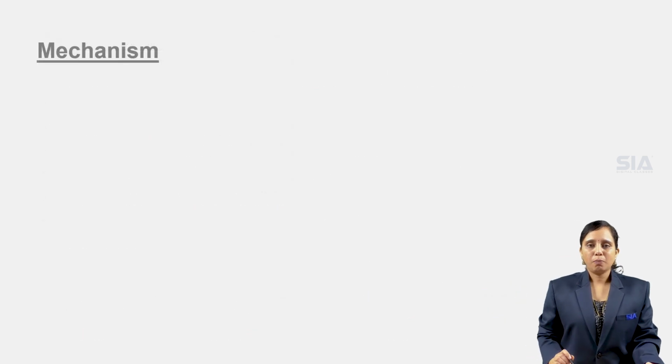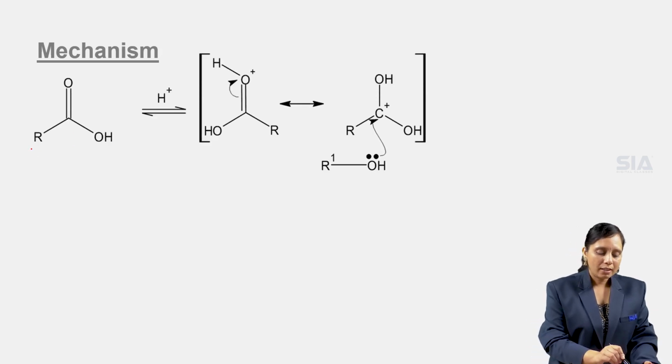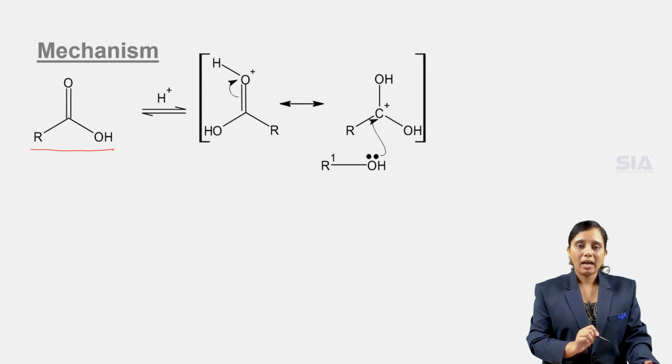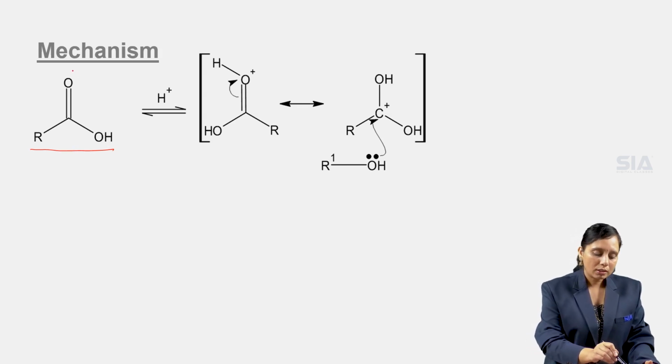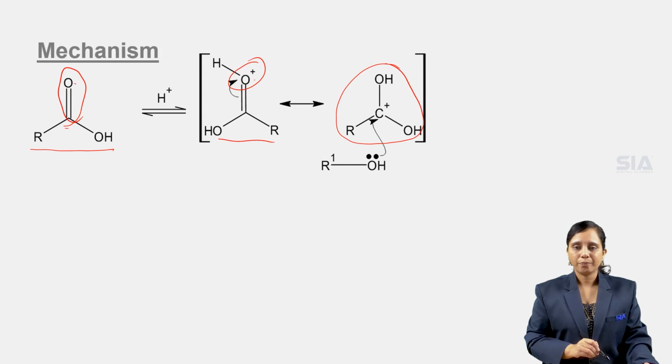Let us know the mechanism of this reaction. First, carboxylic acid in the presence of mineral acid: the carbonyl oxygen, as the acid also contains a carbonyl group, C double bond O, will be protonated so that an oxonium ion is formed. This undergoes resonance, and one more structure is formed here with two hydroxy groups.